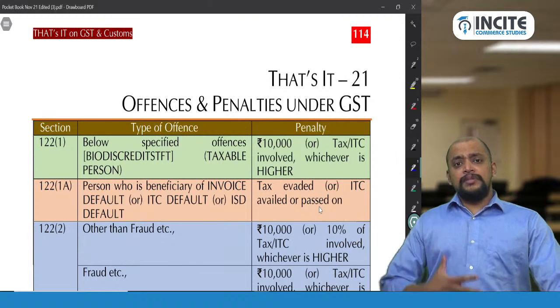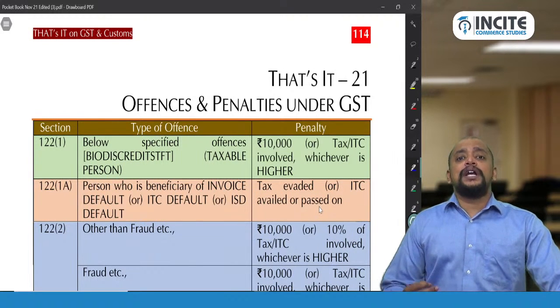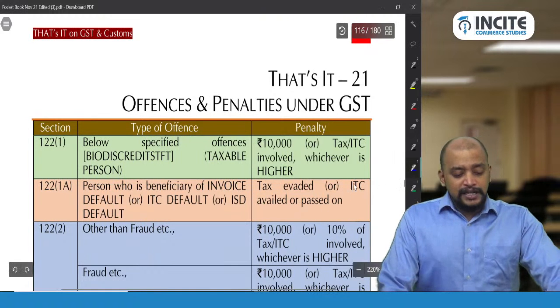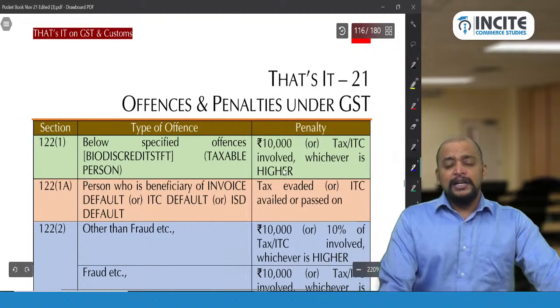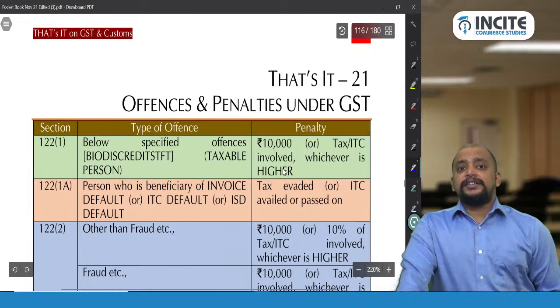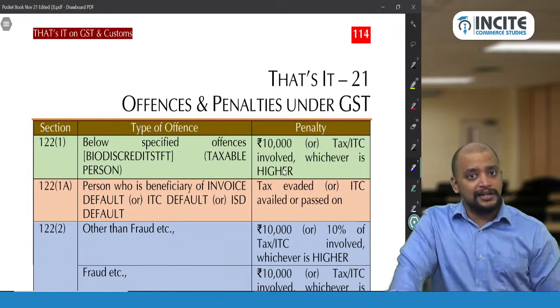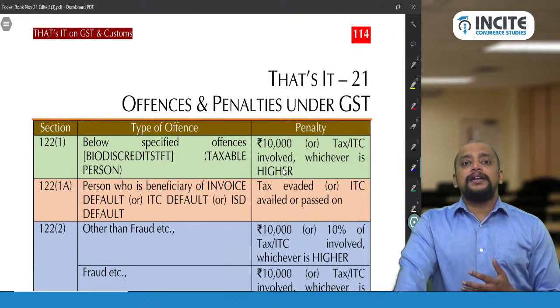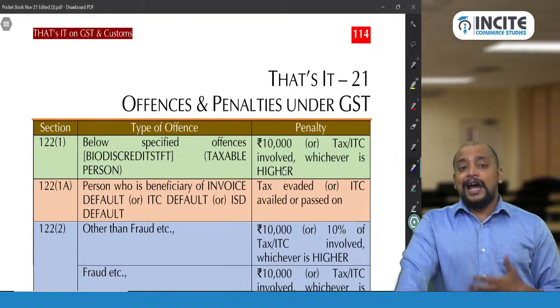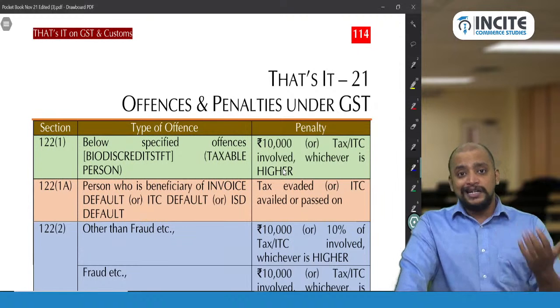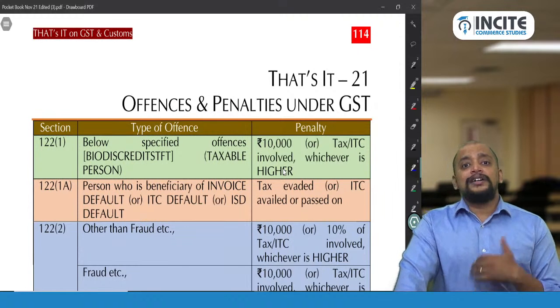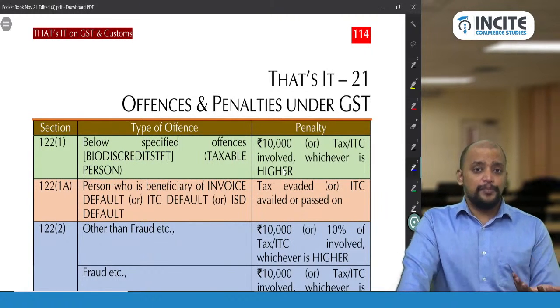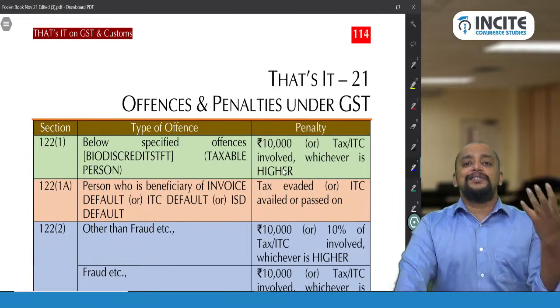In that, the major one is section 122 subsection 1. This 122 subsection 1 gives a list of offences. Some 21 offences are listed out. With respect to these 21 offences, the penalty will be 100% of the tax involved, or ITC, or refund, or TDS, or TCS depending upon the offence, or 10,000, whichever is higher.